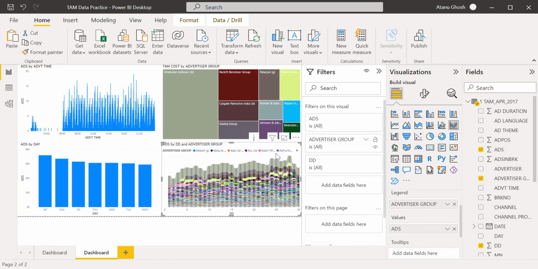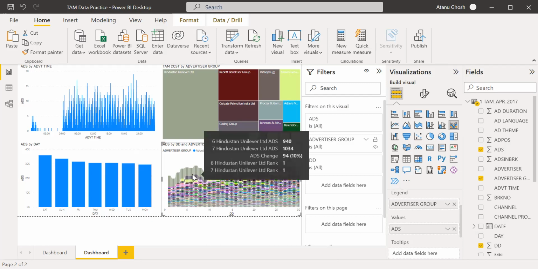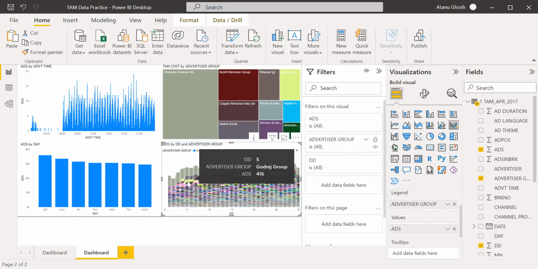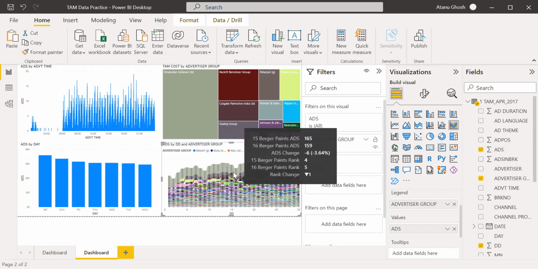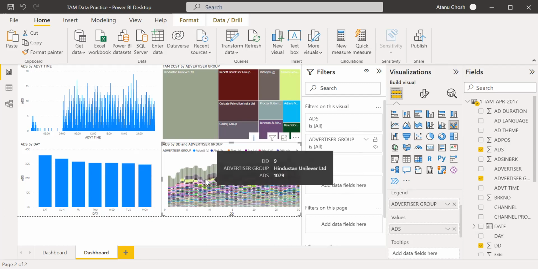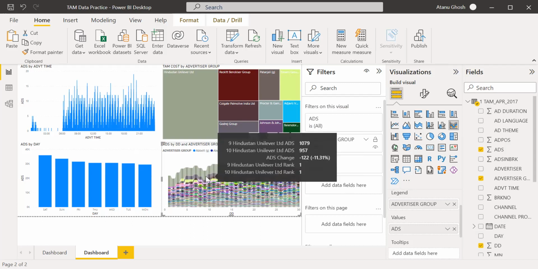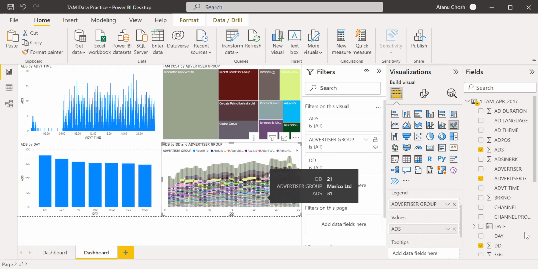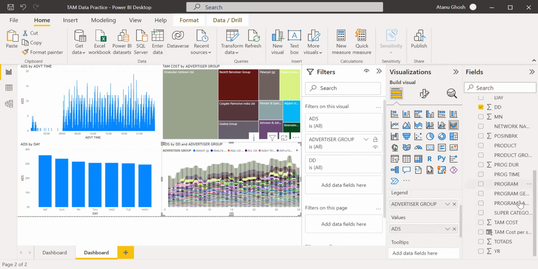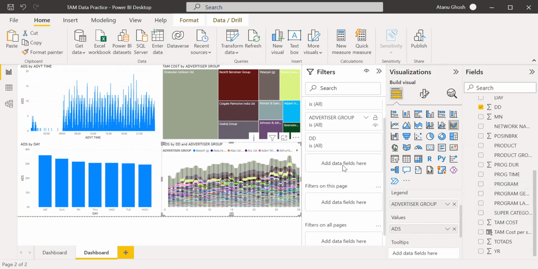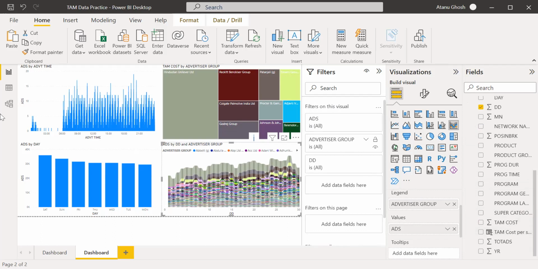What I was trying to figure out is whether there is any change in the advertisers, whether on some days of the month certain advertiser groups are advertising more compared to other days of the month. So instead of advertiser group, let me do something more manageable. This one, of course, we can do, but we have to create a filter, maybe on number of ads.